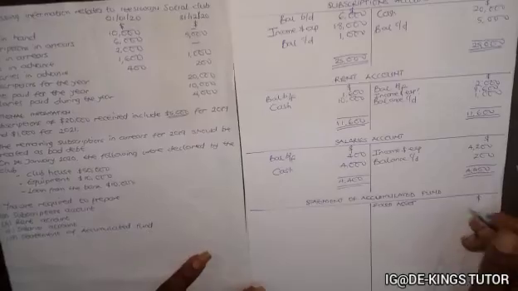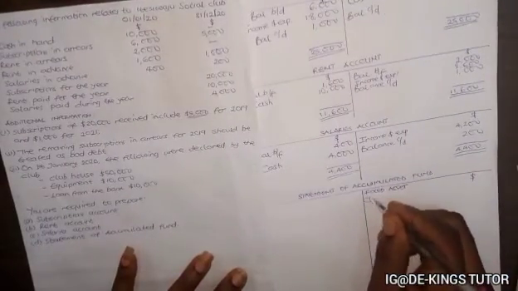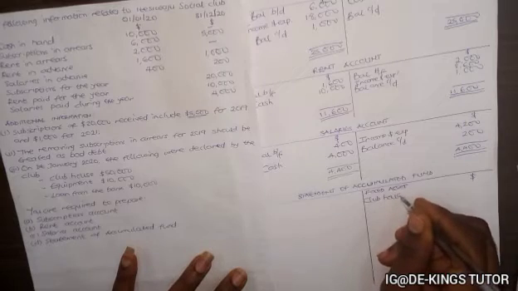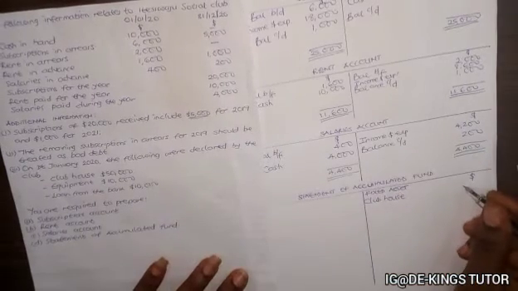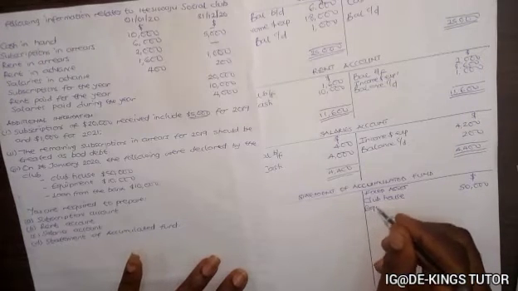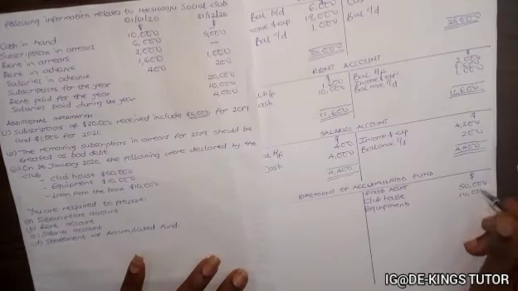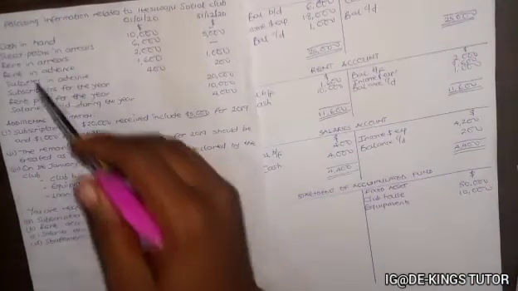So we'll have clubhouse, $50,000, equipment, $10,000. Any other fixed asset?